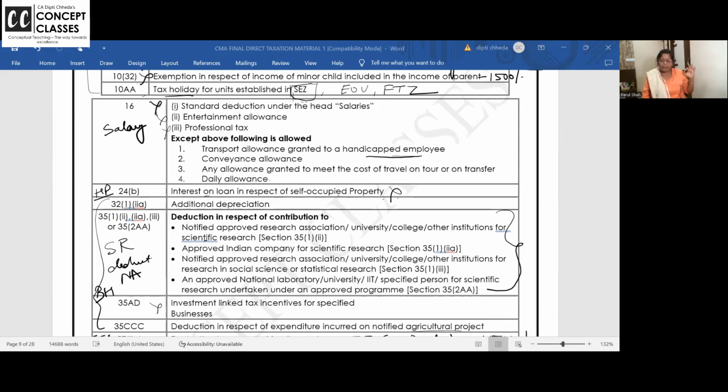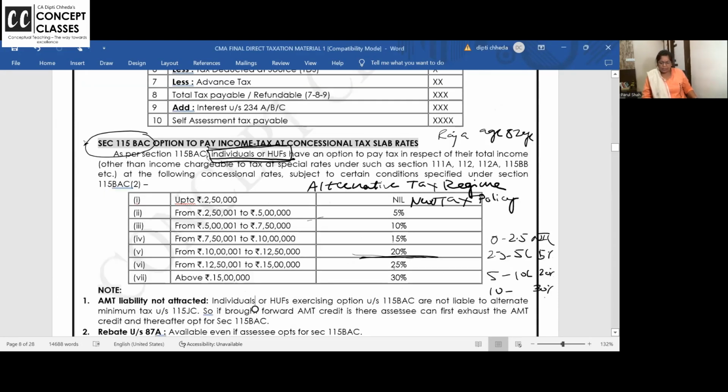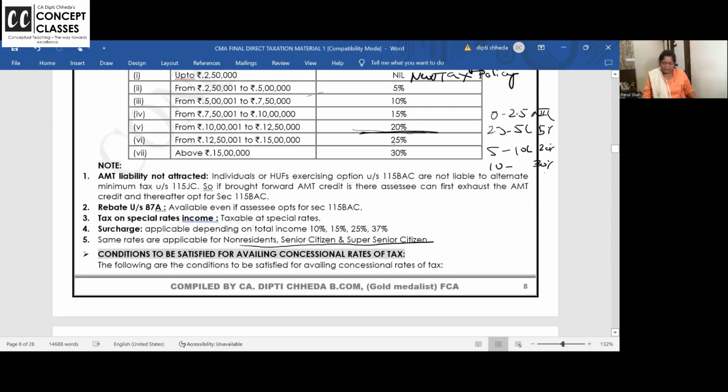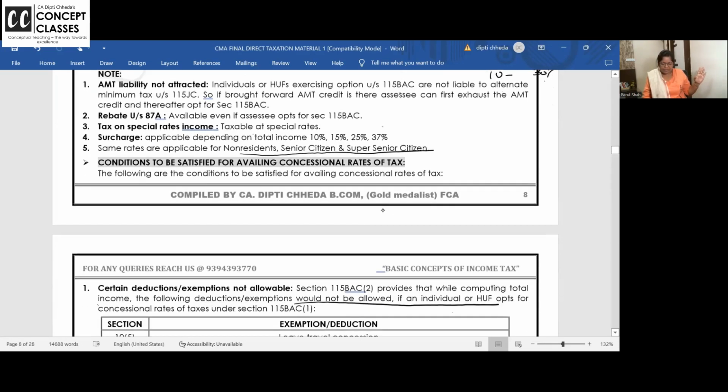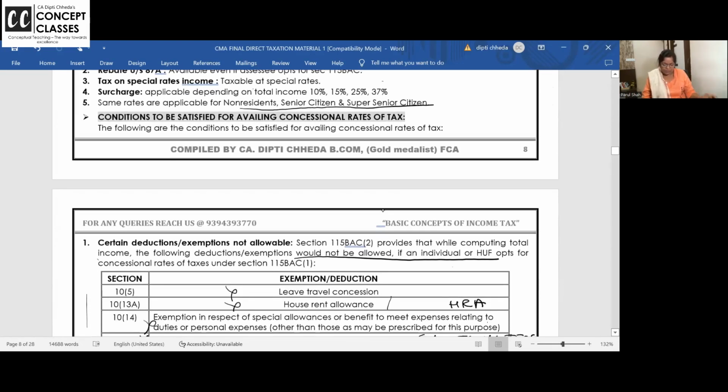But right now, did you follow that if you want to go for these payment of taxes up to 5 like this and then 10% and then this, then rebate is allowed, special income, special rate and all, no seniority benefit. This can also be asked in MCQ.